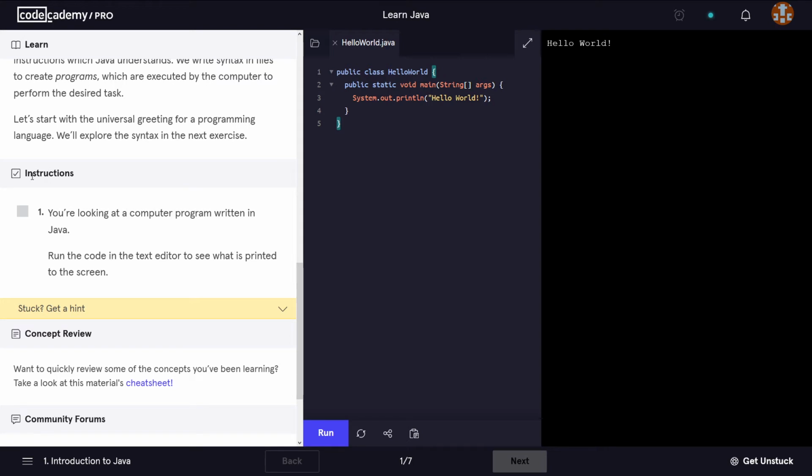If we have a look now at the instructions, it tells us that we are looking at a computer program written in Java. And this is the code they are referring to in instruction number 1. It says run the code in the text editor to see what is printed to the screen. So if I click run, we get the output hello world. So this code produced this result. Alright, we are going to move on to the next one.